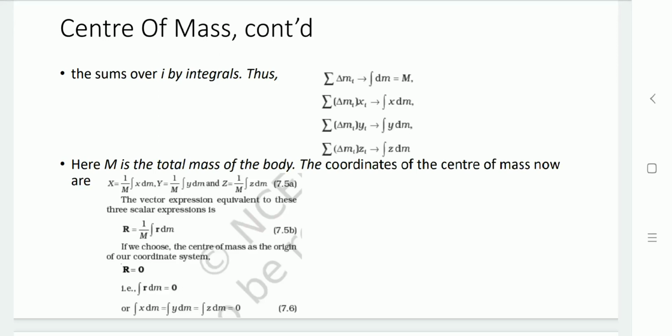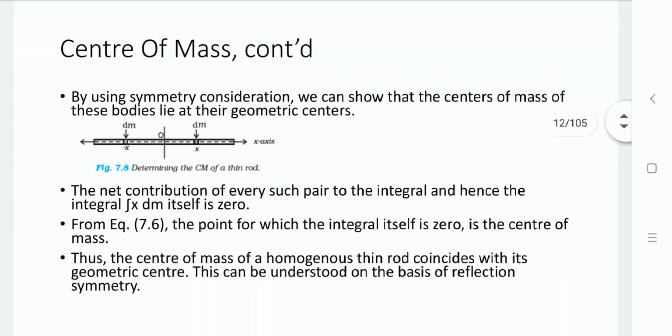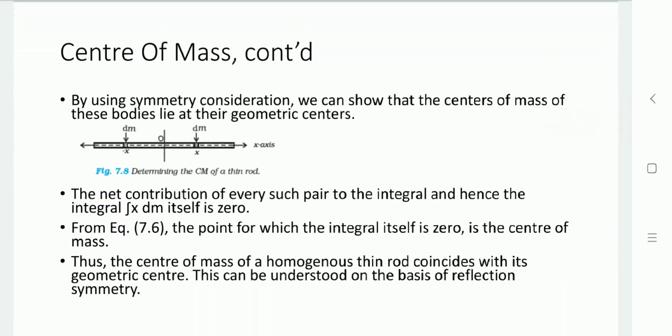So if we choose the center of mass as the origin of our coordinate system, that R equal to 0, then integration of r dm equal to 0. So integration of x dm equal to 0. Likewise integration of y dm is 0, integration of z dm is 0. So here, by using that symmetry consideration, we can choose the center of mass of bodies to lie at their geometric